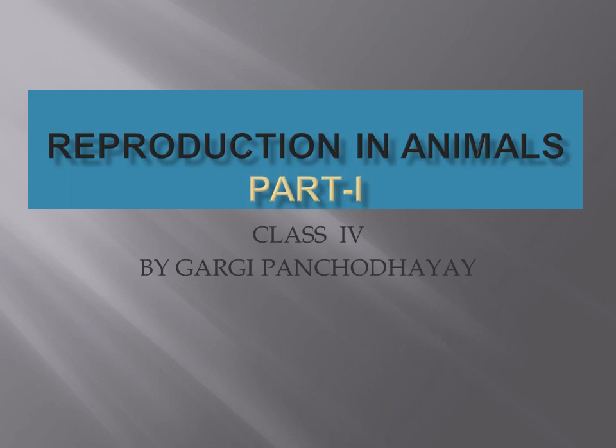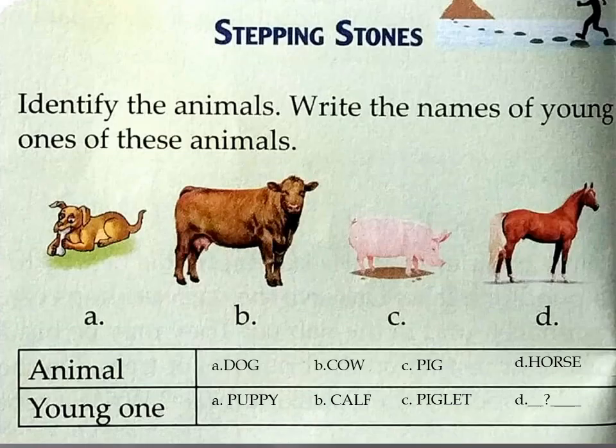We are meeting in a science class today, and today we are going to start the fourth chapter, reproduction in animals. It is from page number 38. Before starting the chapter, we will first discuss the small part of questions that is given before the beginning of the chapter. Stepping stones.